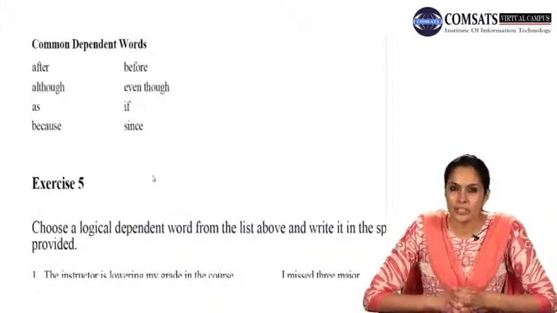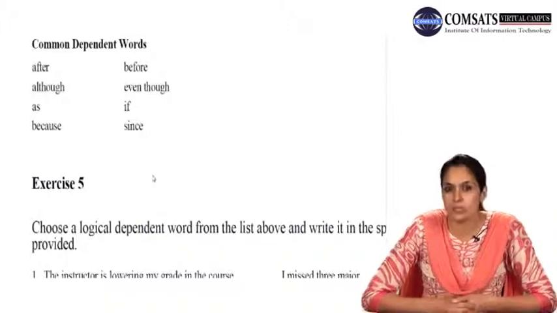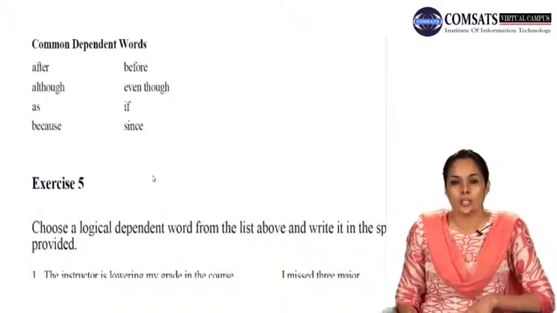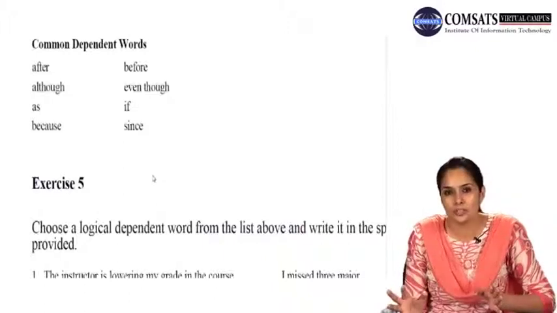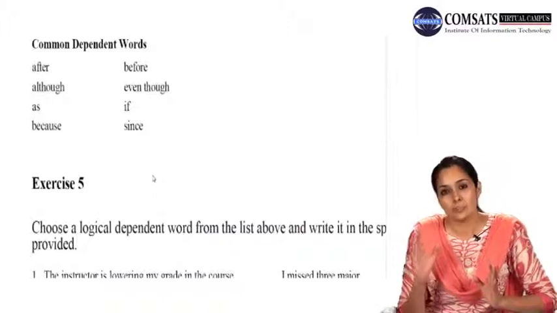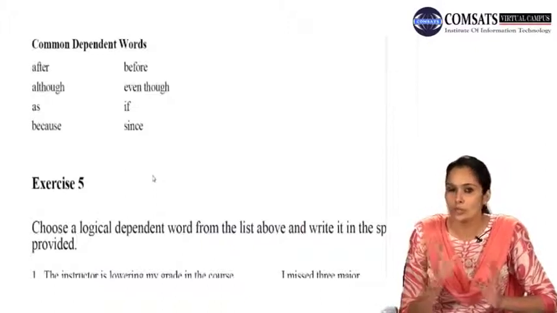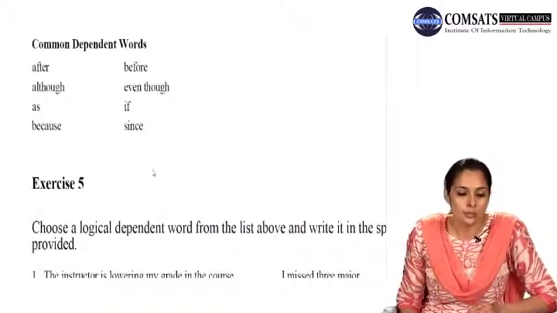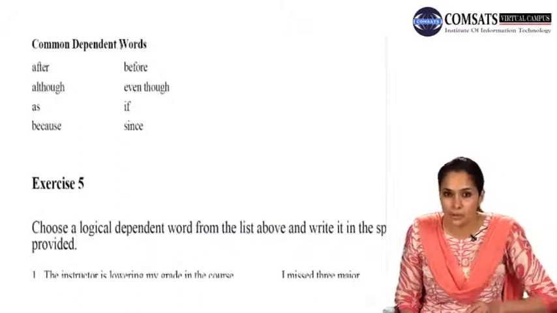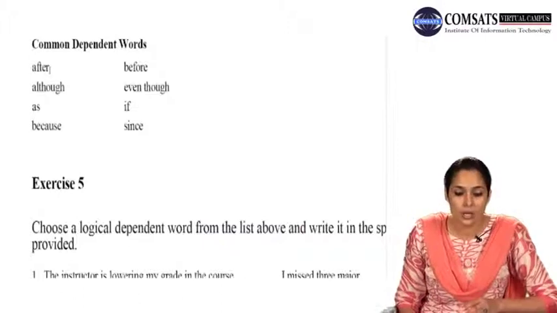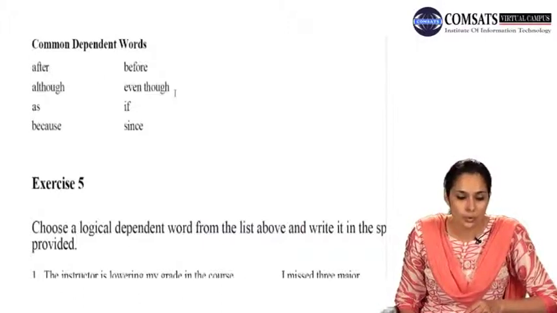Now moving on, we see common dependent words. Common dependent words basically are your subordinating conjunctions. This is another word for the subordinating conjunctions. Subordinating conjunctions are where you need to make the second part of the sentence totally dependent on the first one. So, dependent words initiate your dependent clauses, that is subordinated clauses, they come at the beginning of them. So let's look at these common dependent words or subordinating conjunctions, and you have to use these in the next exercise. We have after, before, although, even though, as, if, because, since.